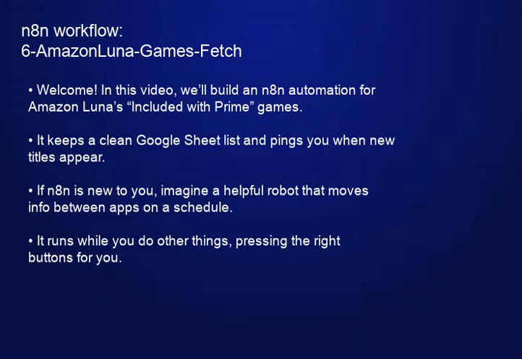Welcome. In this video, we'll build an n8n automation for Amazon Luna's included with Prime games. It keeps a clean Google Sheet list and pings you when new titles appear. If n8n is new to you, imagine a helpful robot that moves info between apps on a schedule. It runs while you do other things, pressing the right buttons for you.